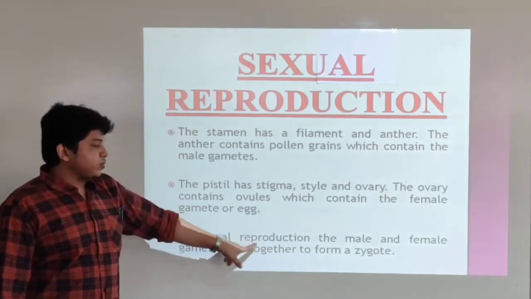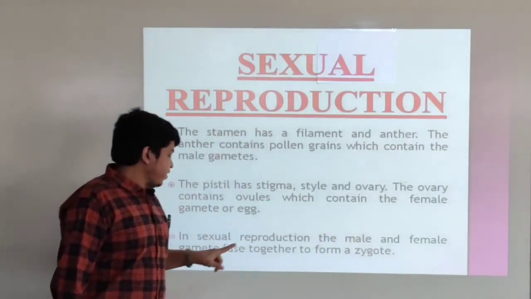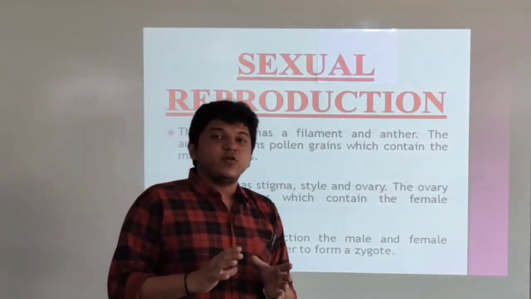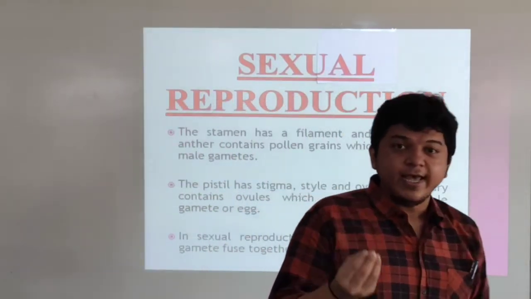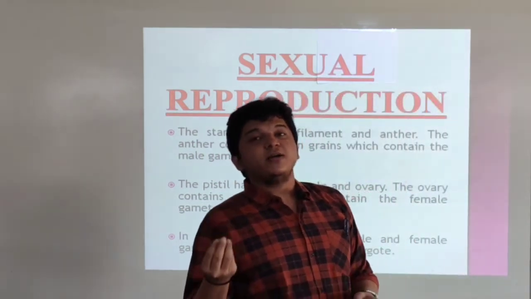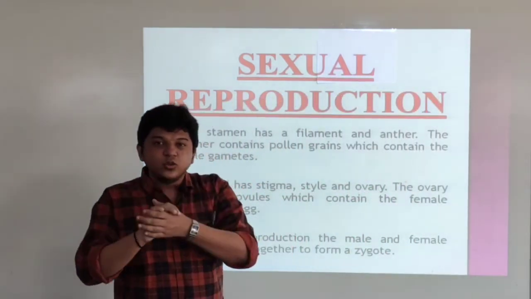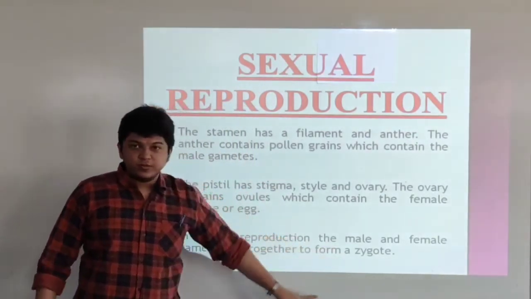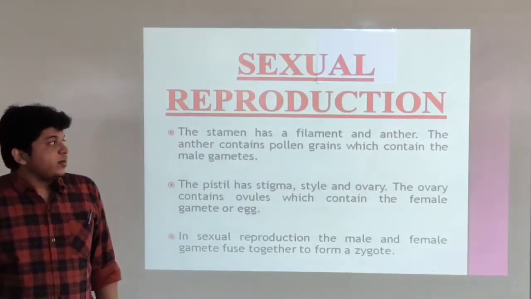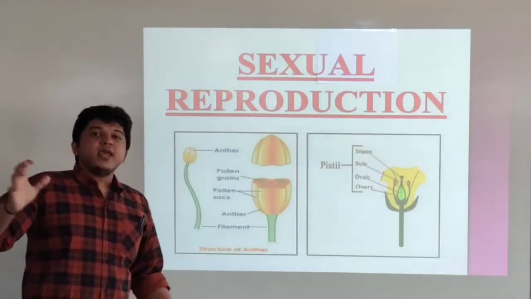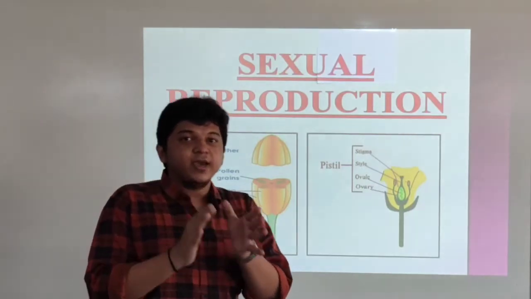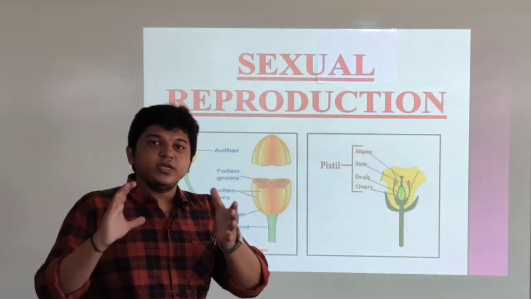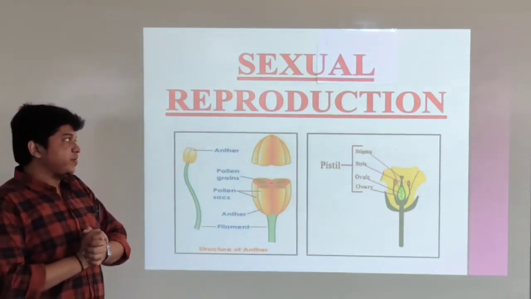In sexual reproduction, the male and female gametes fuse together, they mix together. The male gamete is what? Pollen grains which are there in the anther, and the female part, that is the eggs, fuse together, they mix with each other, and it forms a zygote. So zygote is simply what? It is the combination of male and female gametes. Male gamete is pollen grain and female gamete is egg. So it is the combination of male and female gamete.